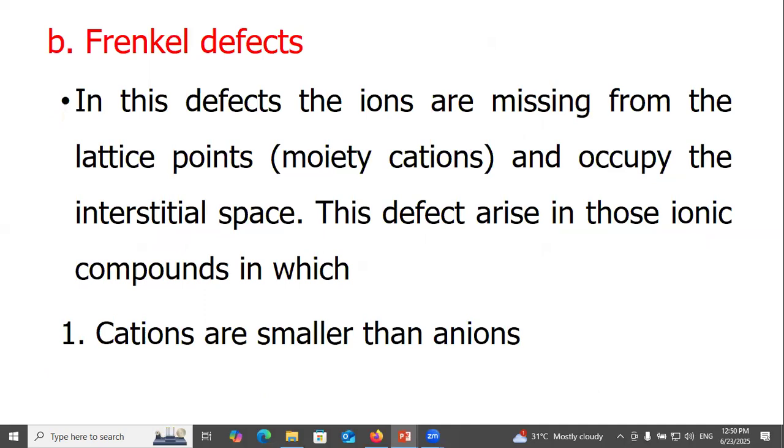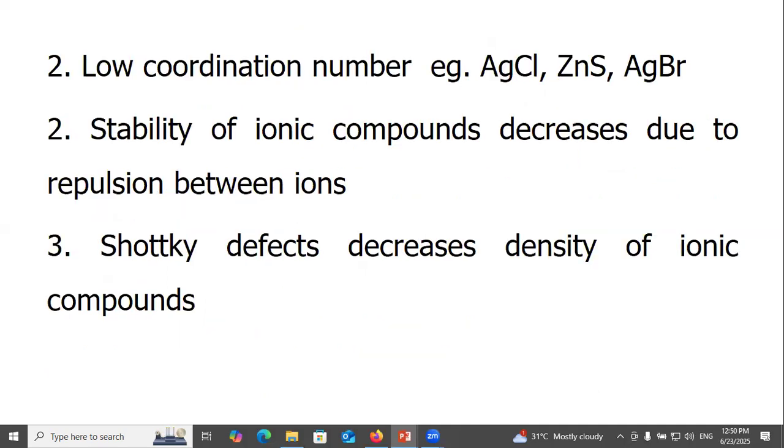Frenkel defects: in these defects, the ions are missing from the lattice points and occupy the interstitial space. This defect arises in those ionic compounds in which cations are smaller than anions, with low coordination number. Examples: silver chloride, zinc sulfide, silver bromide. Stability of the ionic compound decreases due to repulsion between ions. Schottky defects decrease the density of ionic compounds.